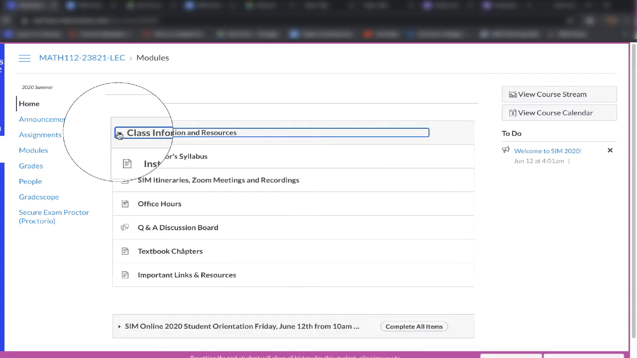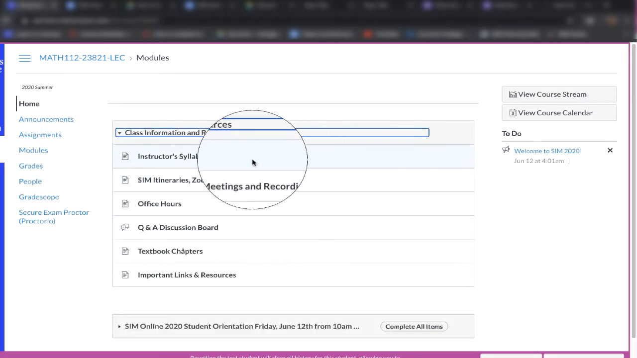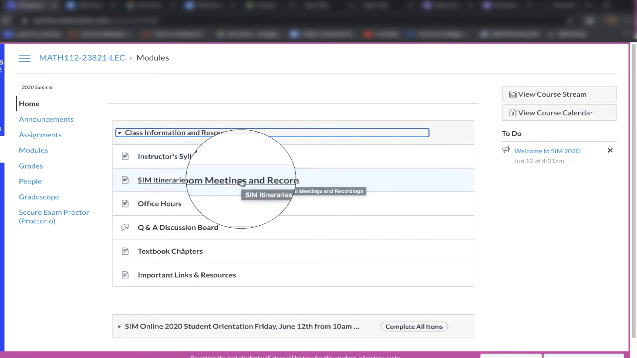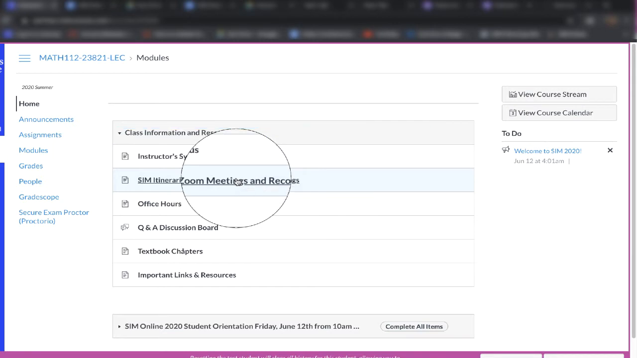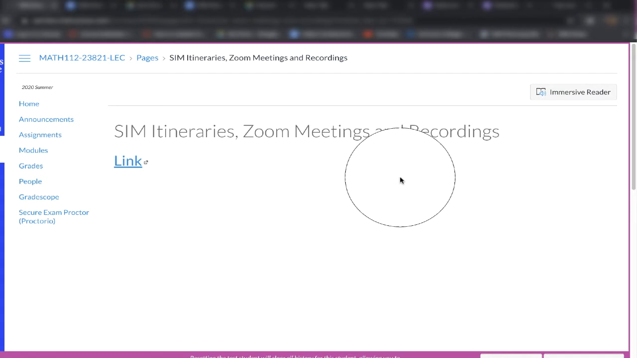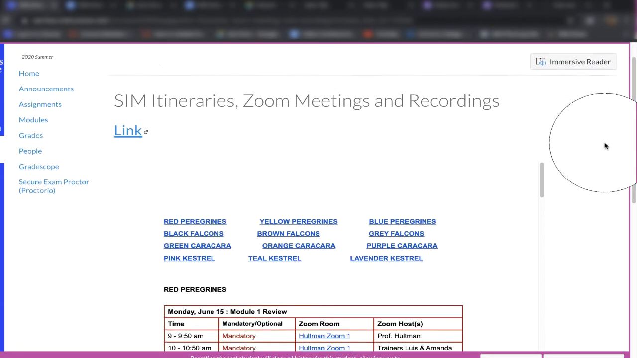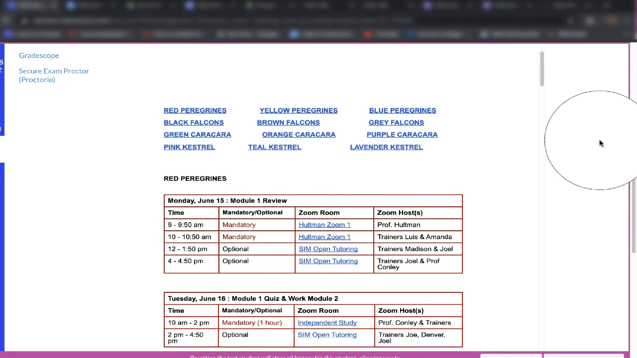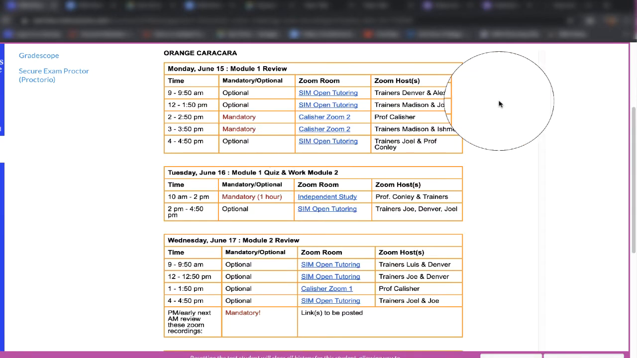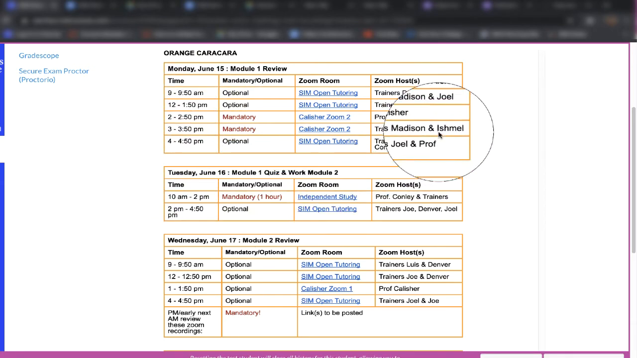Very important is the class information and resources at the top of the homepage. This is always the place to get information. The instructor's syllabus will be posted here at the top. And very important, we're going to go into this link, the sim itineraries and Zoom meetings. Whatever your group is, if you know your team name, for example, if I were the Orange Caracaras, I would just click the orange caracara at the top, and there is my weekly schedule.